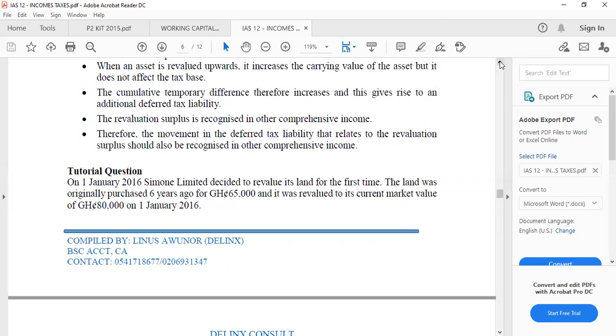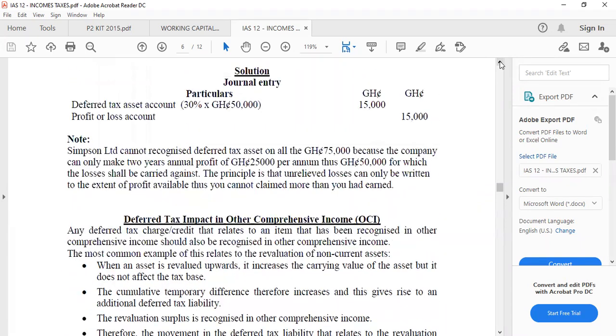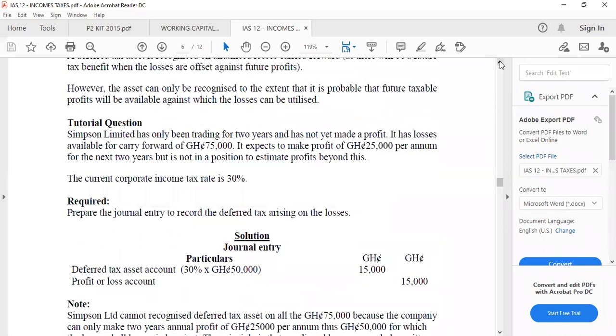If the carrying value is higher than the tax base, it will be an expense, so add it to the current tax. But if the carrying value is lower than the tax base, it means that the company is charging a higher depreciation, and the company will not be charging depreciation again. Meanwhile, the tax authority will be giving them capital allowance, so they will be enjoying some benefit in the future. That particular benefit is what we call the deferred tax asset. It will be treated as income. Then you subtract it from the current tax and show it as a non-current asset, which will be a deferred tax asset.